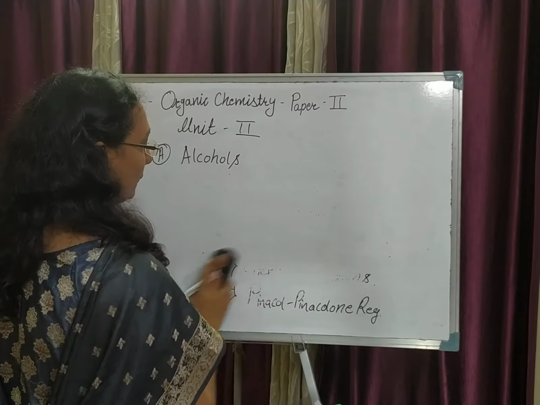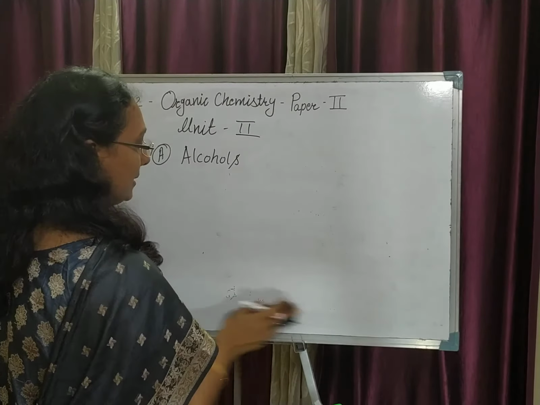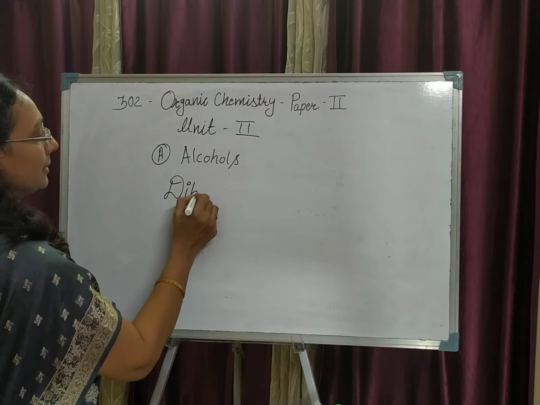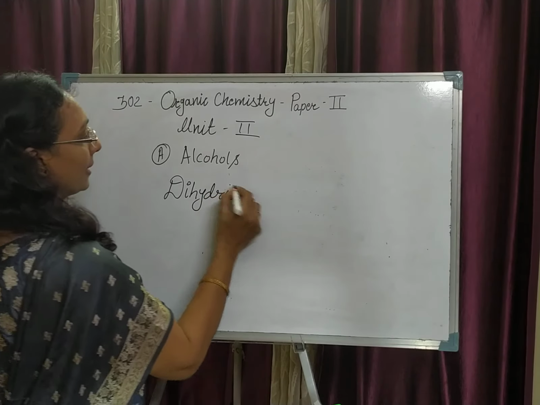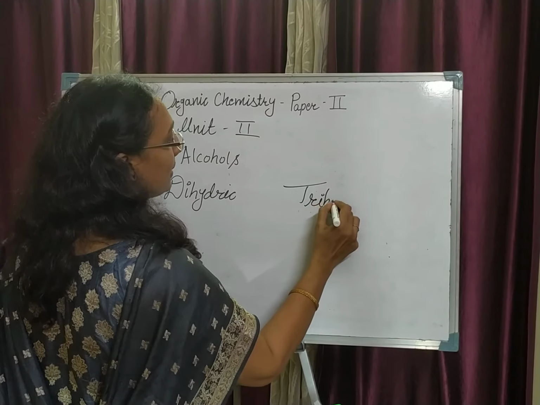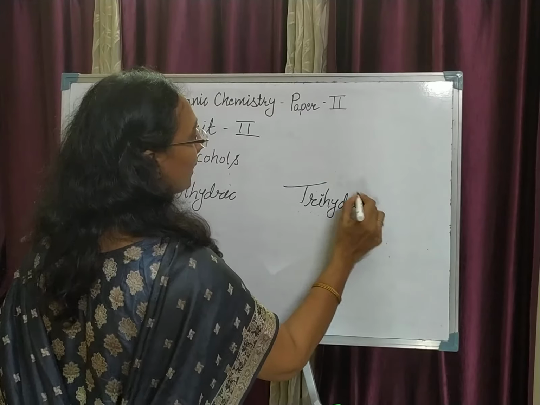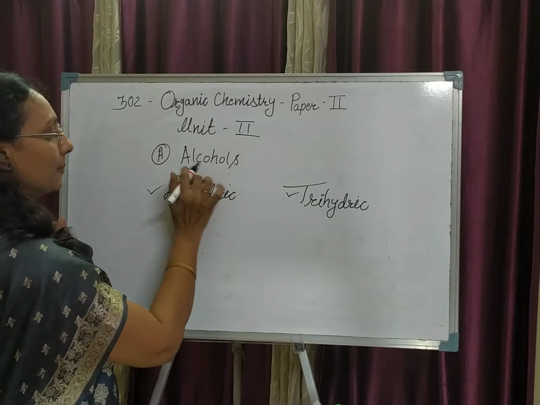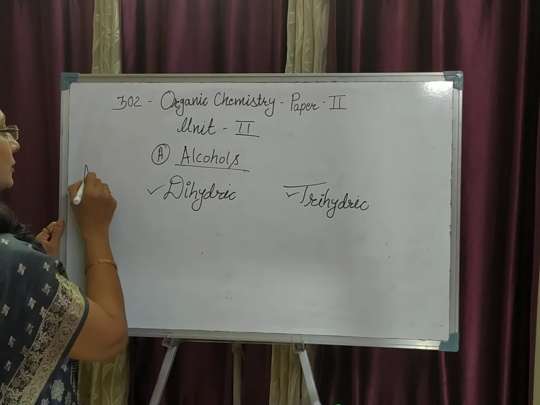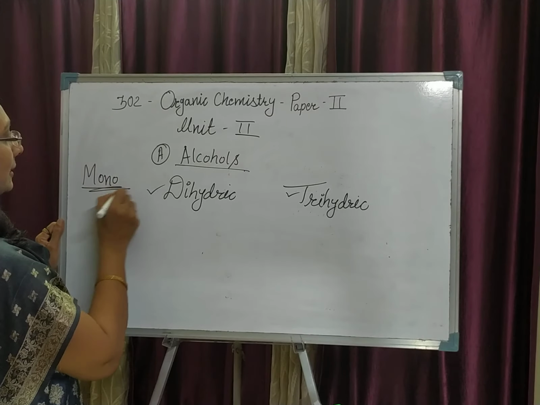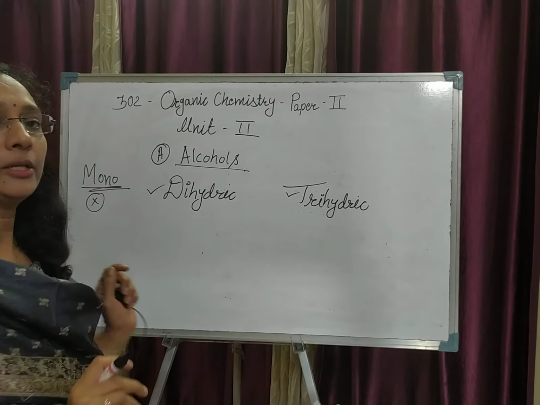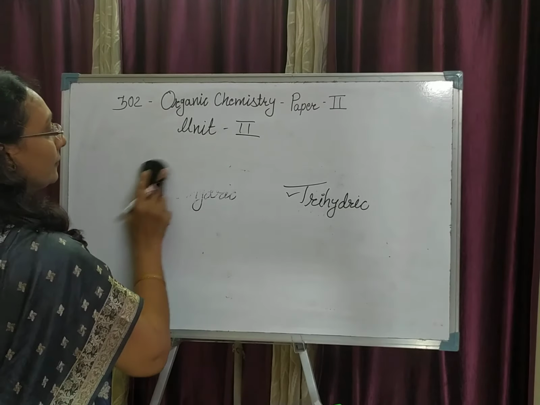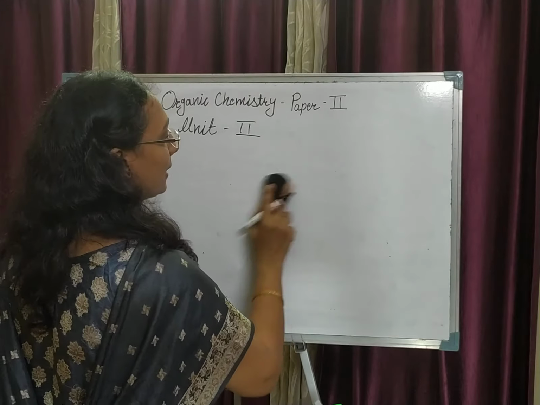The classification of the alcohols is divided into two parts: dihydric alcohols and trihydric alcohols. Mainly we are going to deal with dihydric alcohol and trihydric alcohol in this part A. And the monohydric alcohol part is not included in your syllabus. Okay, so the monohydric and dihydric itself, this is the classification of the alcohols.